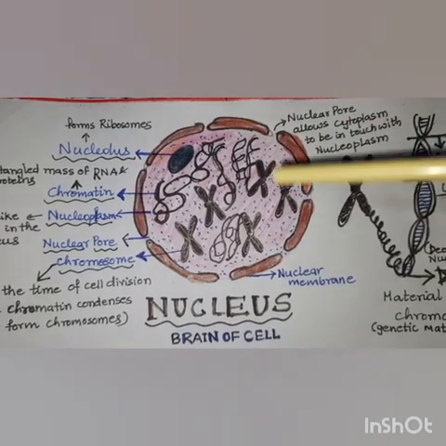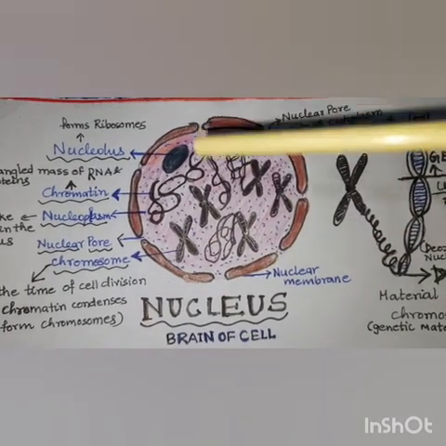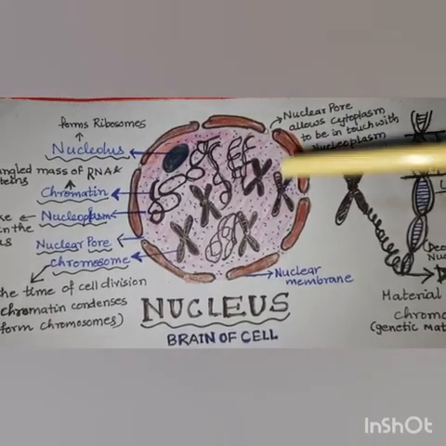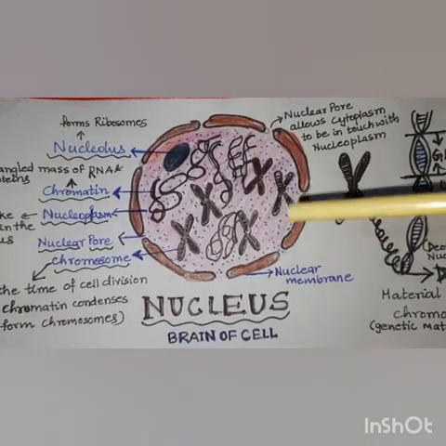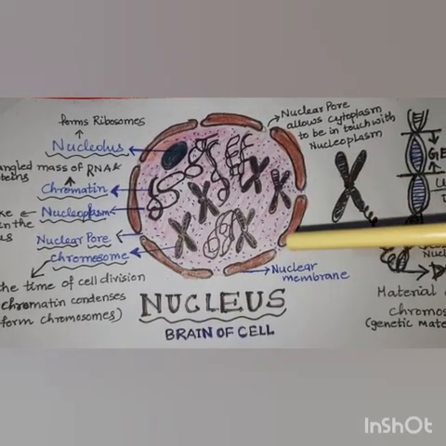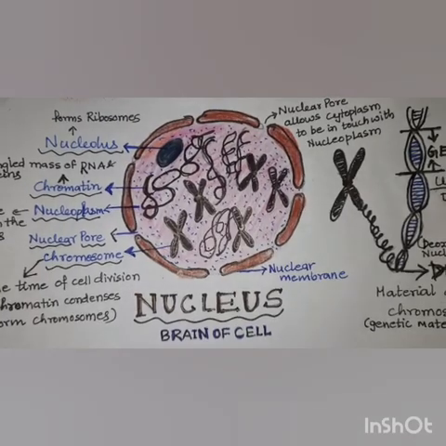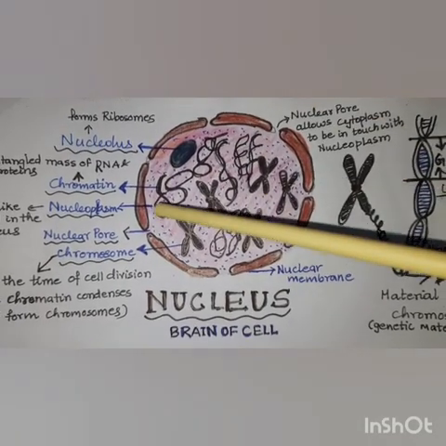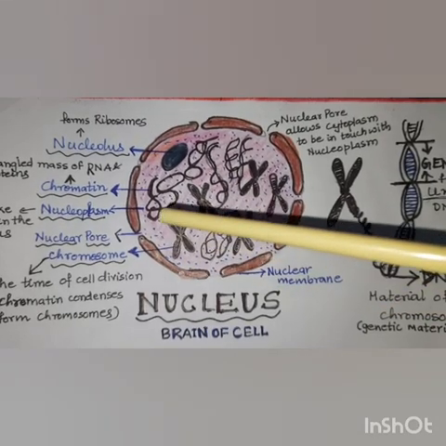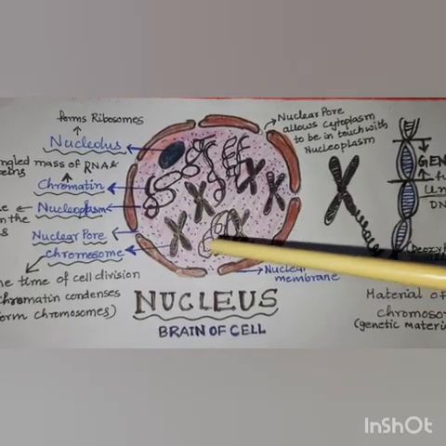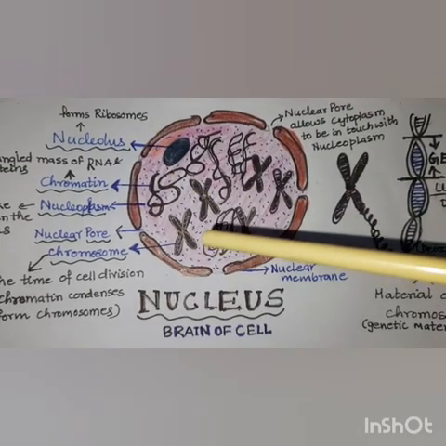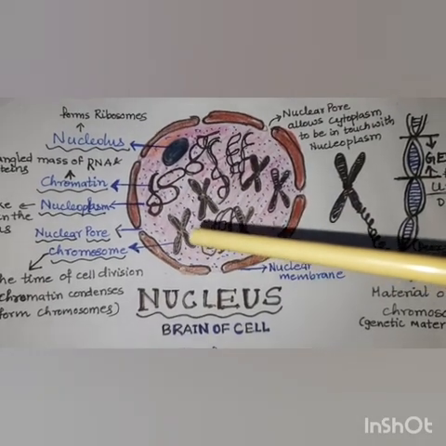Now this chromatin remains in the nucleoplasm like thread-like structures, but when the cell is about to divide, that means when the cell is undergoing cell division, before the process of cell division starts, this chromatin condenses and forms the rod-like structure called the chromosome. So the chromosome forms from the chromatin when the cell has to undergo cell division.